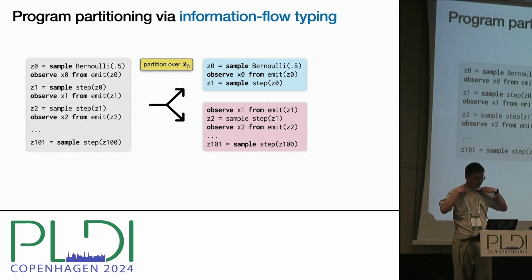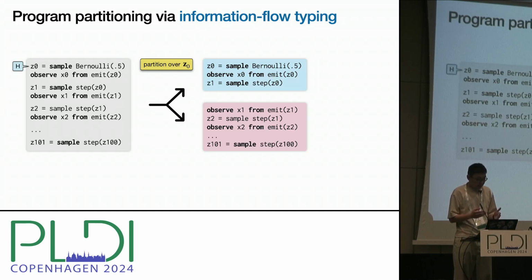This pure program recovers the desired linear time computation. And the question is then, how does the compiler know which term goes to which partition? And our answer is information flow typing. Information flow typing is an end-to-end mechanism for program dependence analysis. We adapt this idea to probabilistic programs.